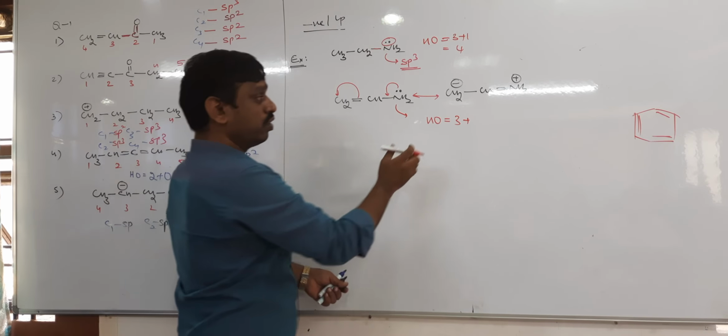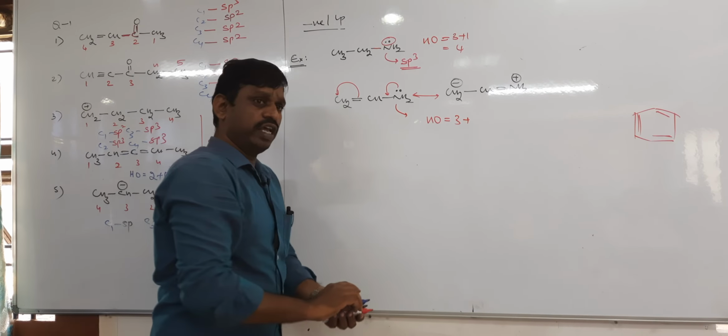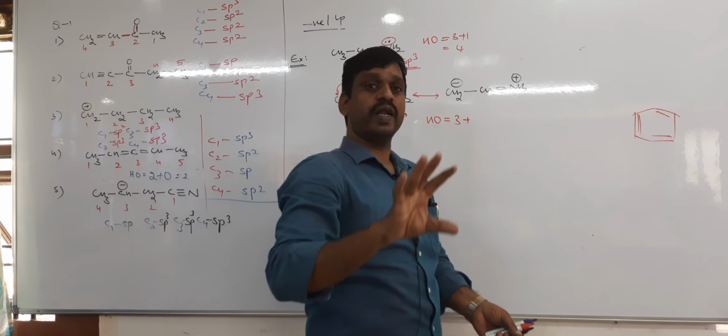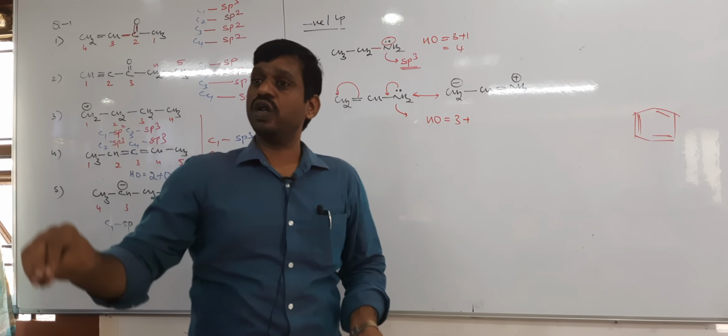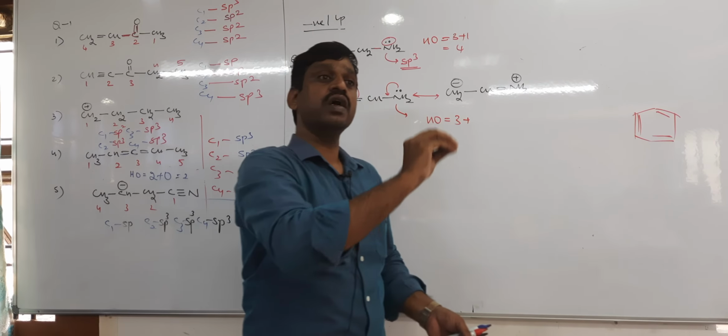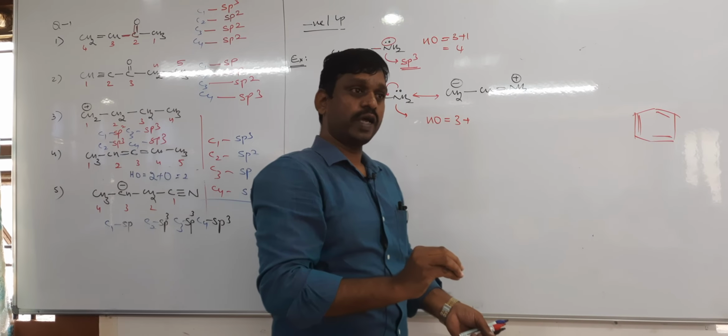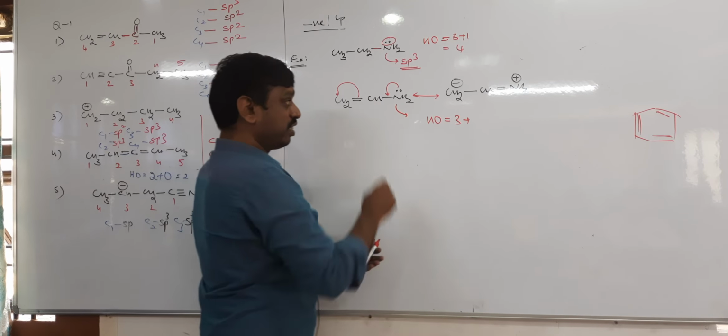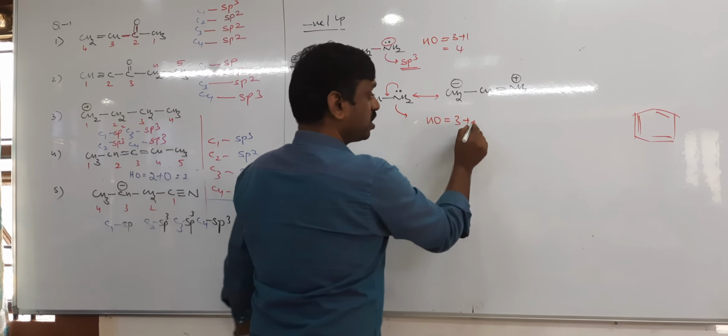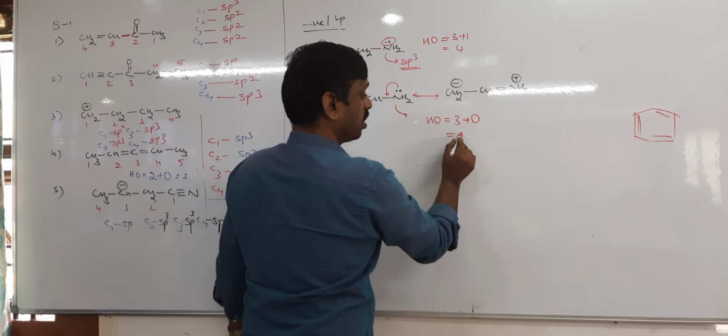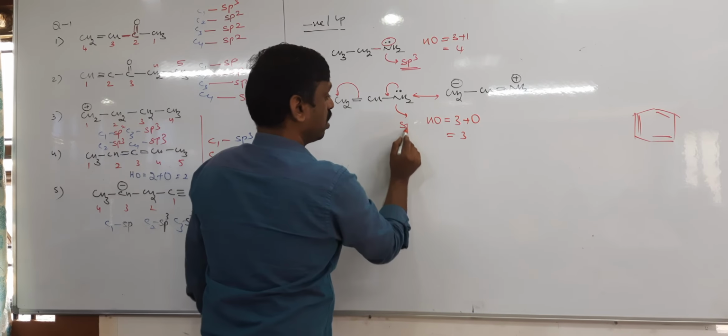Right? That's what you should not take. It means if the electrons are delocalized, you remember like this, if electrons are delocalized, they should not be involved in hybridization. Therefore they cannot be taken in hybridization. That means it becomes 0, so the count is 3. That means it is sp2.